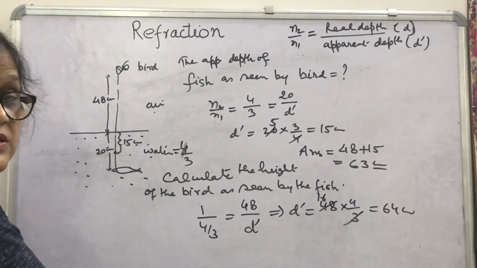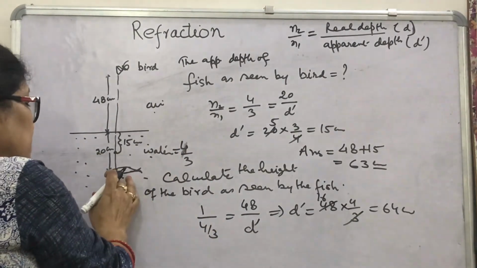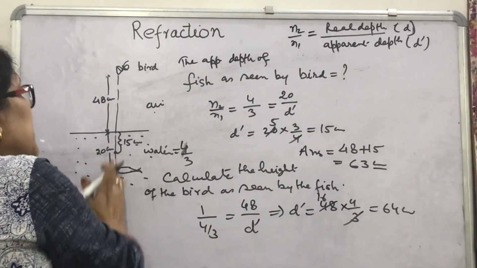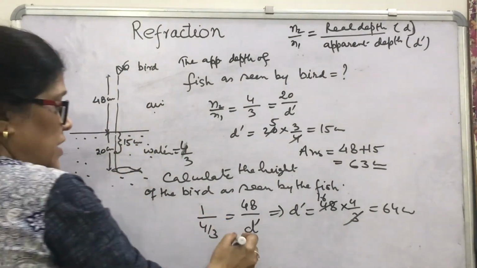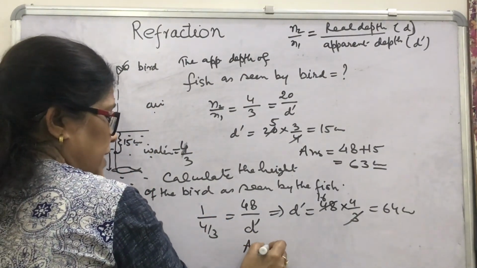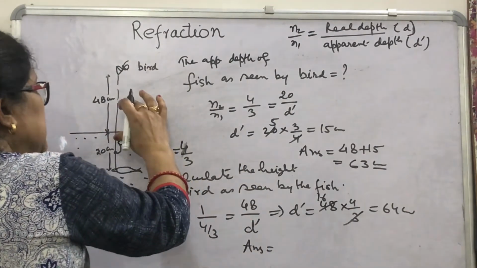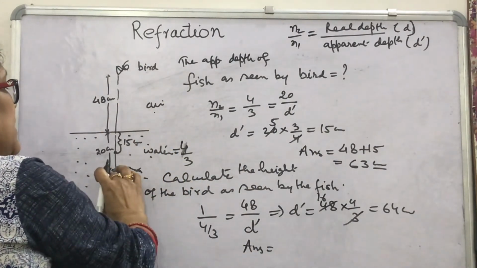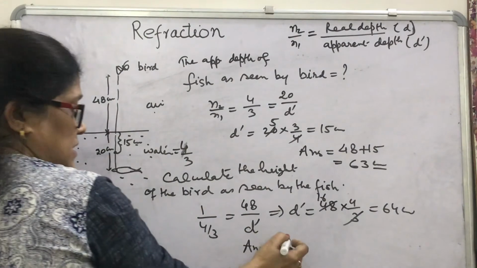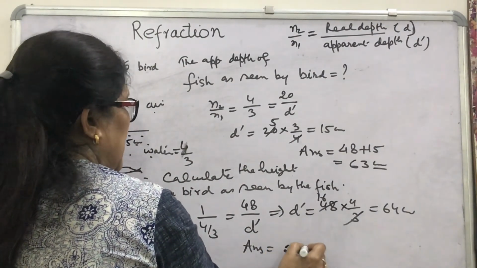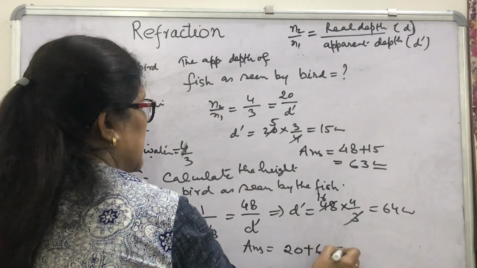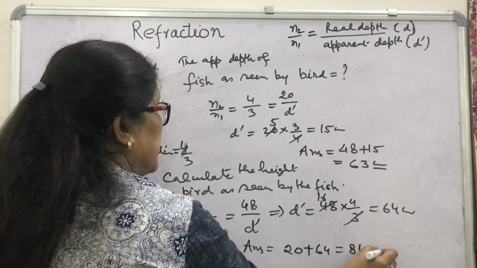Again, what will be the answer? As seen by the fish, what will be the apparent position of the bird? Then you will write the answer by adding this 20 centimeter: 20 plus 64, that is 84 centimeter.